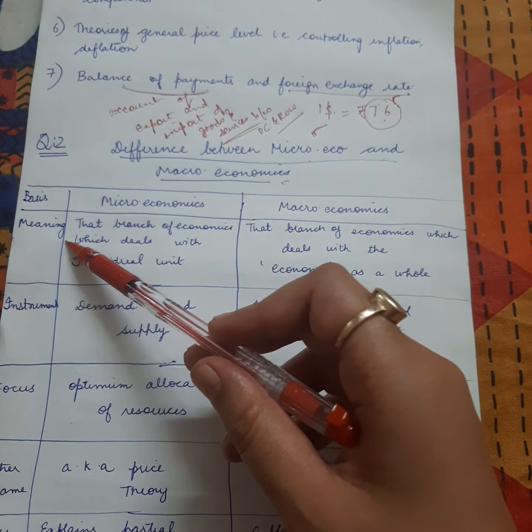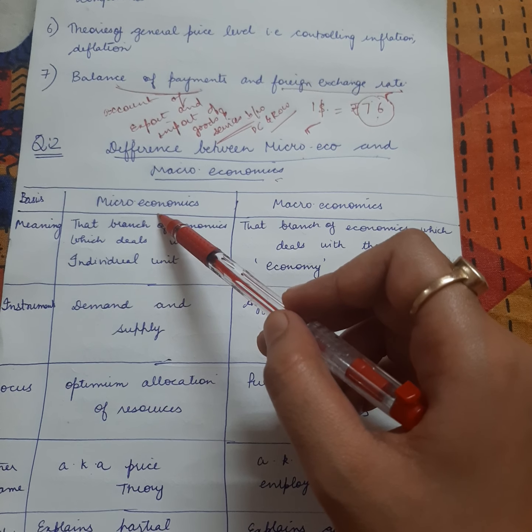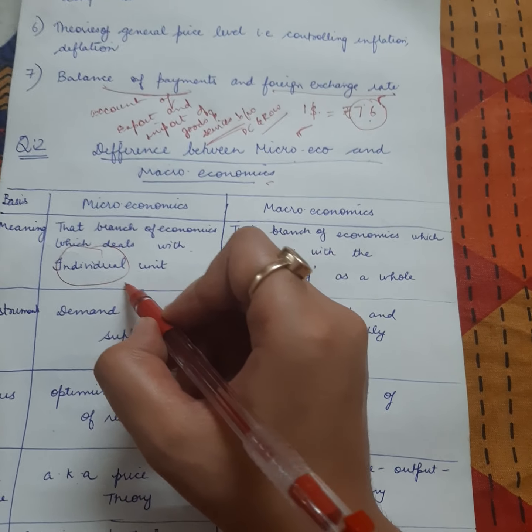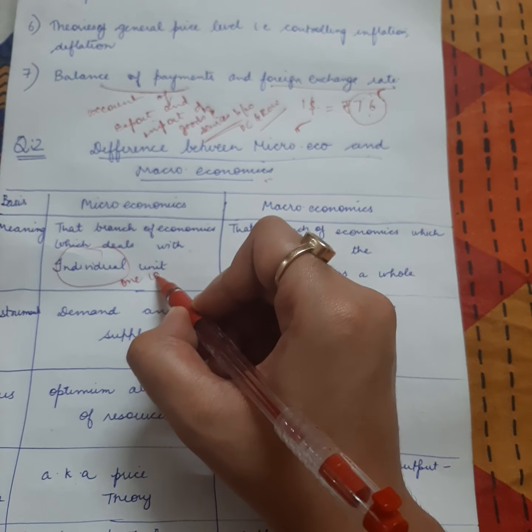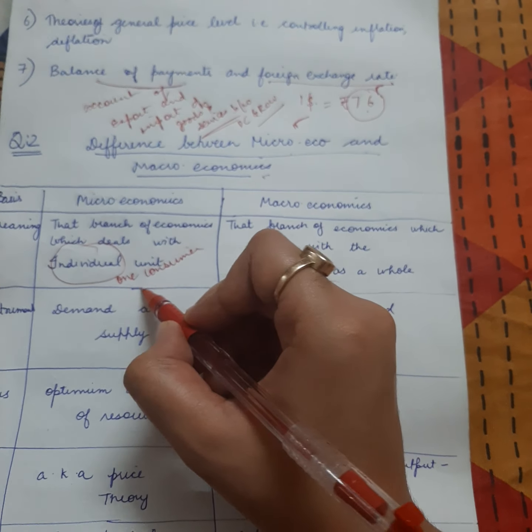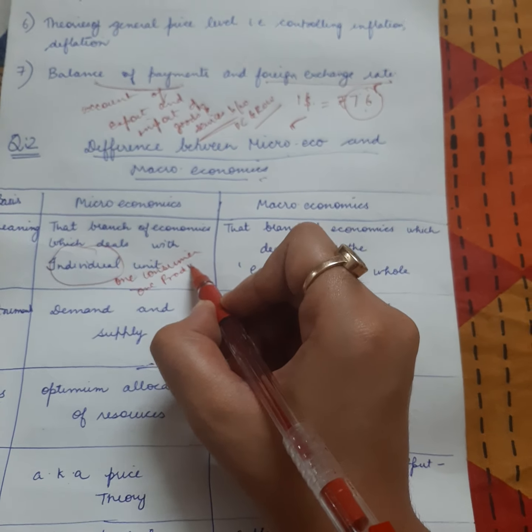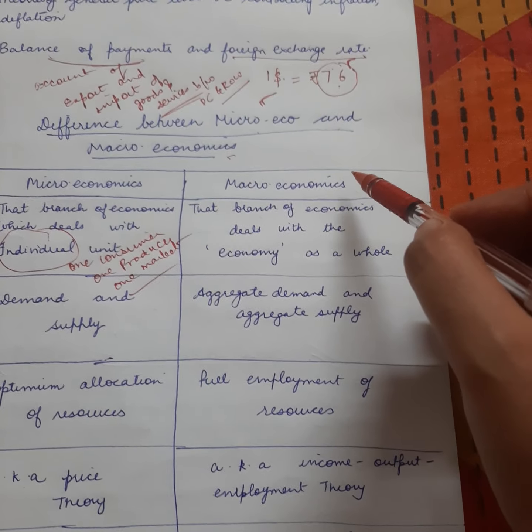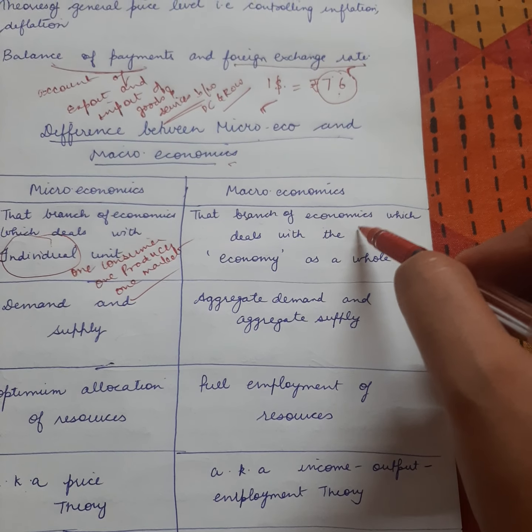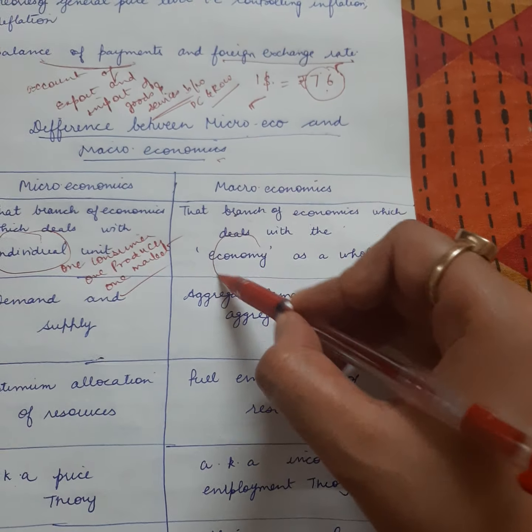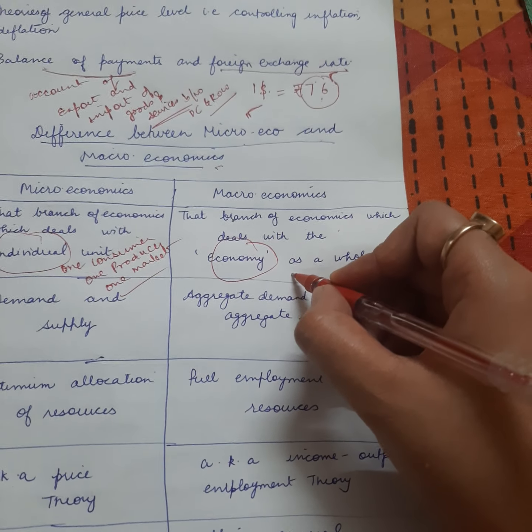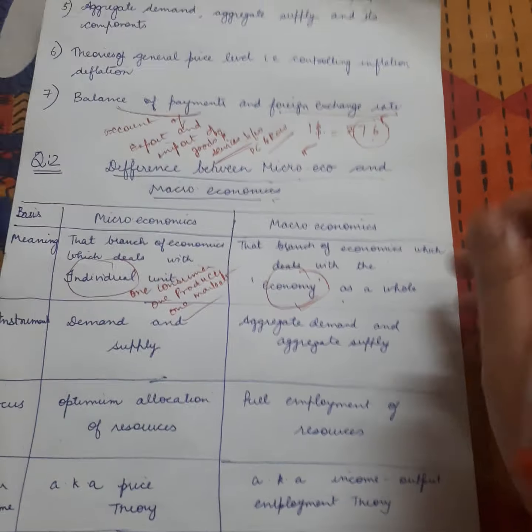The first one being meaning. What is the meaning of microeconomics? It is that branch of economics which deals with the individual unit. What do you mean by individual unit? One consumer. It deals with one consumer, one producer, one market. Okay, it deals with a single individual unit. Now what does macroeconomics mean? That branch of economics which deals with the economy as a whole. It talks about the entire population.